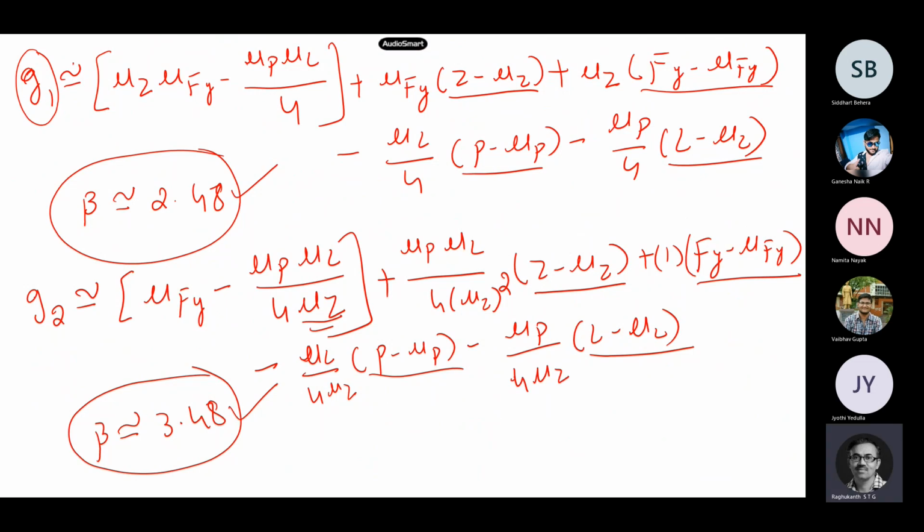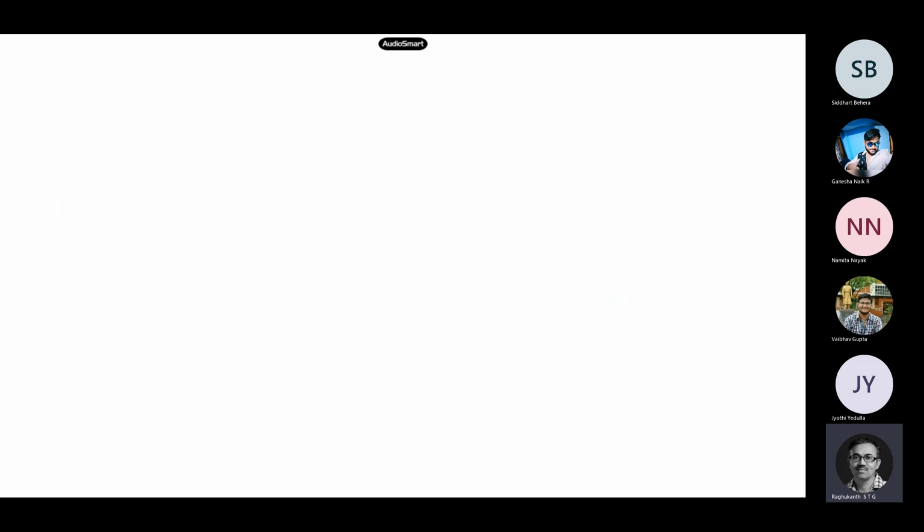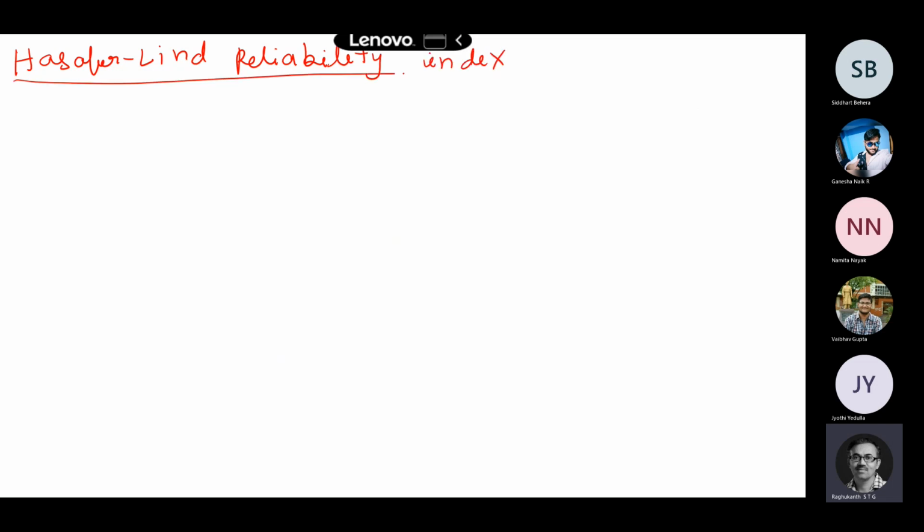So because of this variance, this problem of different things, a new thing has come into the picture. To remove this type of variance, one new index has come, the Hasofer-Lind reliability index actually. So this concept came in reliability theory. Okay, it's very simple only. So this Hasofer-Lind reliability index, what he says is, you may have a performance function or whatever.